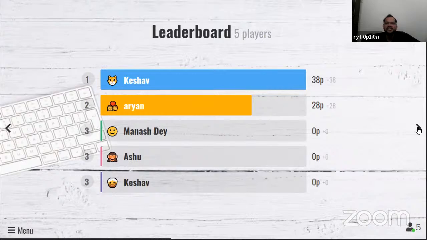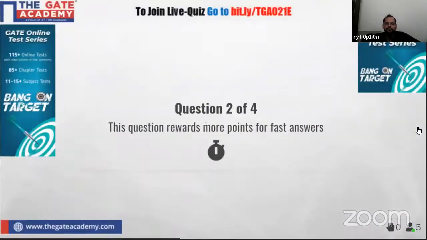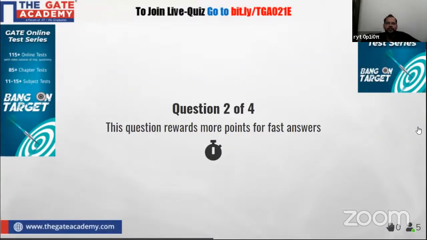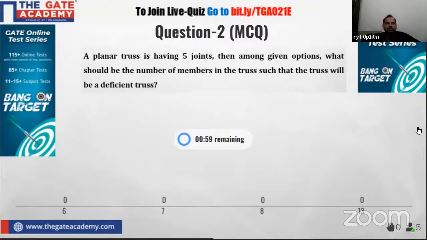Please see the question and answer it. Now the question is on your screen. A planar truss is having 5 joints. Among the given options, what should be the number of members in the truss such that the truss will be a deficient truss? Joints are given here, and he is interested to know which number of members gives you a deficient truss. This is a very easy question.